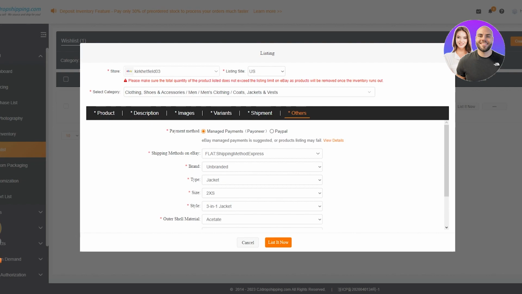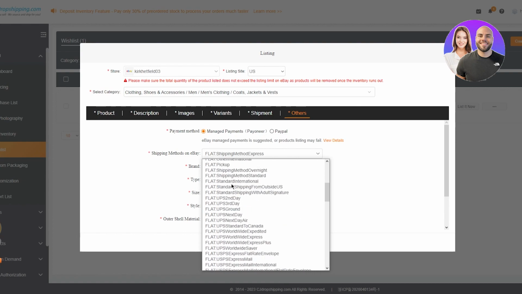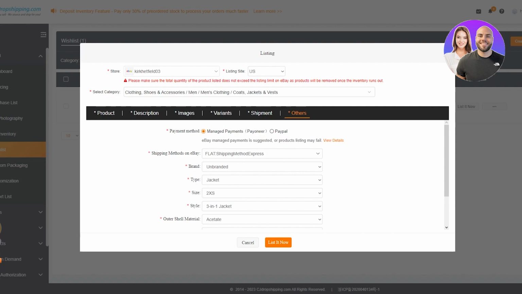If you leave it as this, then it should be good for you. I don't think it should cause any issue, but you could switch to freight. Basically, it's going to tell the customer that they can't pay right away and they need to contact the seller, which is you, to organize the freight. And this is a complete headache. Also, if you choose the wrong freight, then you can actually get your account banned.